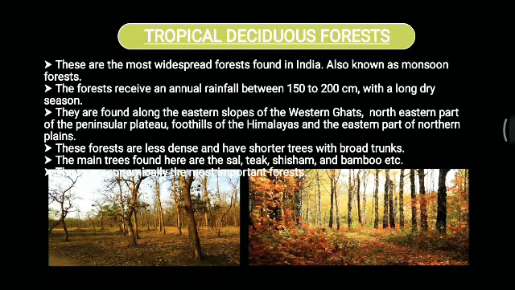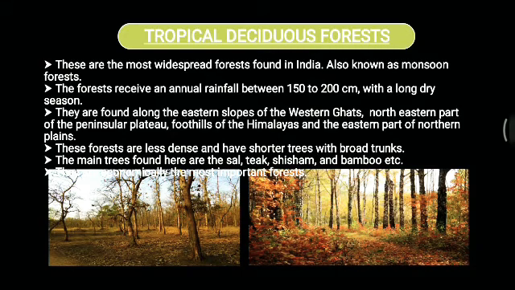And these forests shed their leaves during the dry season. They are found along the eastern slopes of the Western Ghats, northeastern part of the Peninsular Plateau, foothills of the Himalayas, and the eastern part of the northern plains.